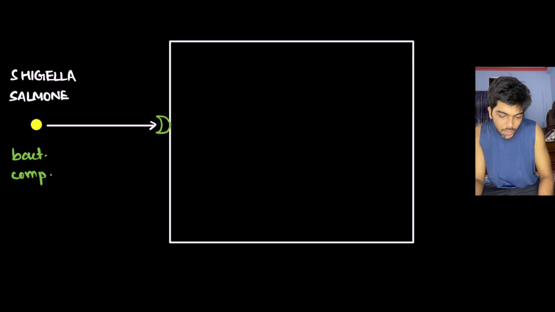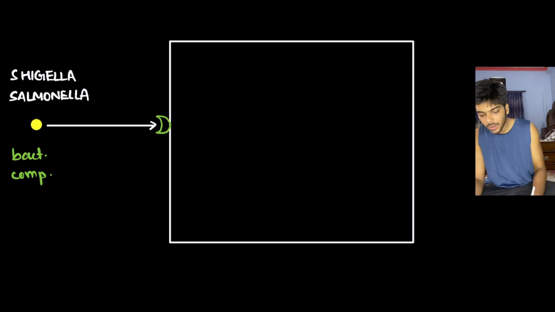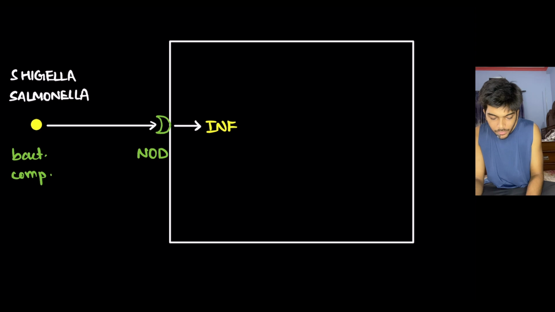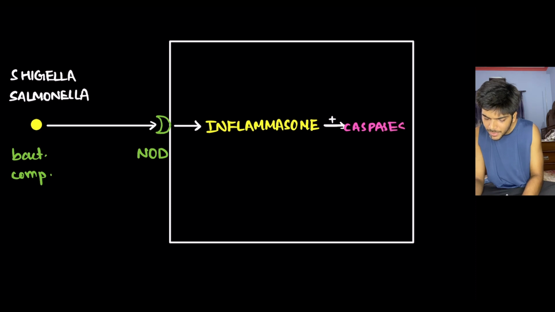This bacterial component goes and attaches with a receptor on the cell called the NOD receptor. As soon as the bacterial component attaches or ligates with the NOD receptor, it leads to the formation of inflammasome. Inflammasome then activates caspases. And I have already told you which caspases are activated: 1, 4, 5, 11. Caspase 1, very important.